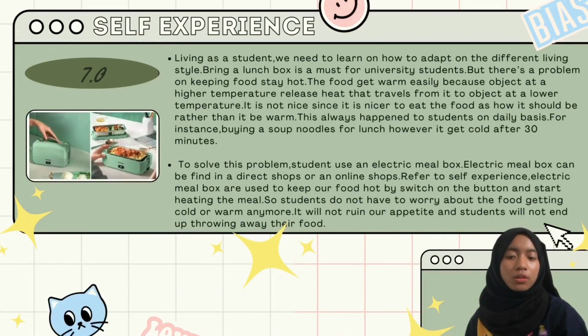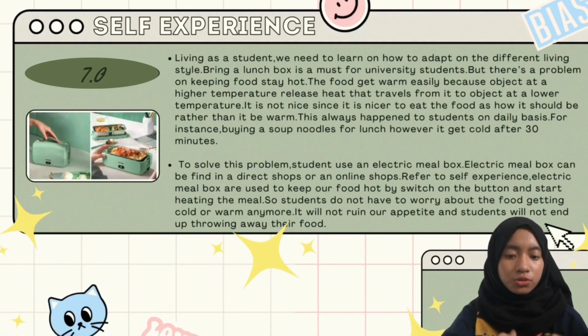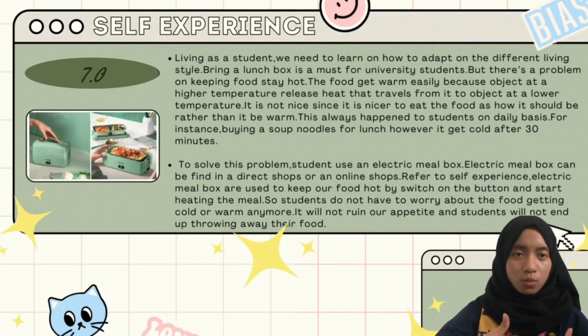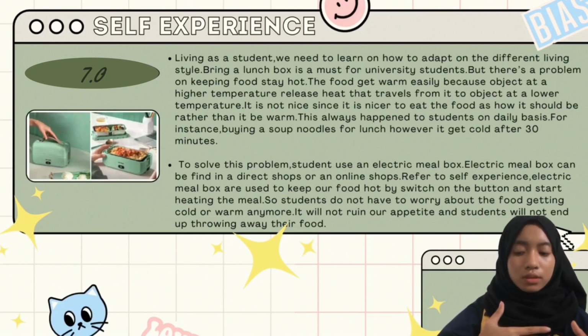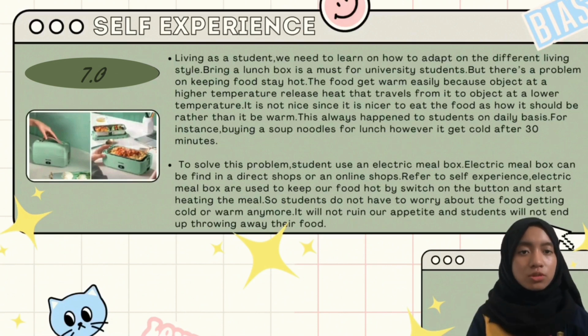Living as a student, we need to learn how to adapt to different living styles. Bringing a lunchbox is a must for university students, but there's a problem keeping the food hot. The food gets warm easily because an object at a higher temperature releases heat that travels from it to an object at a low temperature. It is not nice, since it is nicer to eat the food how it should be rather than warm. This always happens to students on a daily basis. For instance, I eat soup noodles at lunch, however it gets cold after 30 minutes. So to solve this problem, students use an electric Mealbox as the best solution.